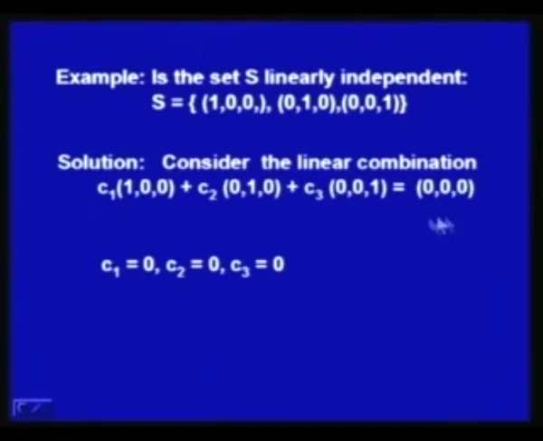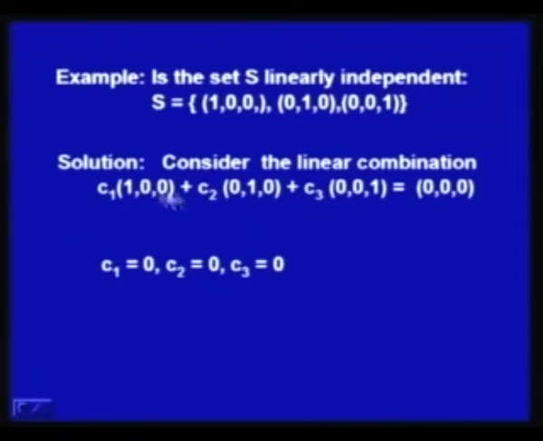Now, one can notice that this will give rise to 3 equations if you compare component-wise. In the first component, only C1 into 1 is contributing, the others are not. So if we equate it to 0, C1 is equal to 0.